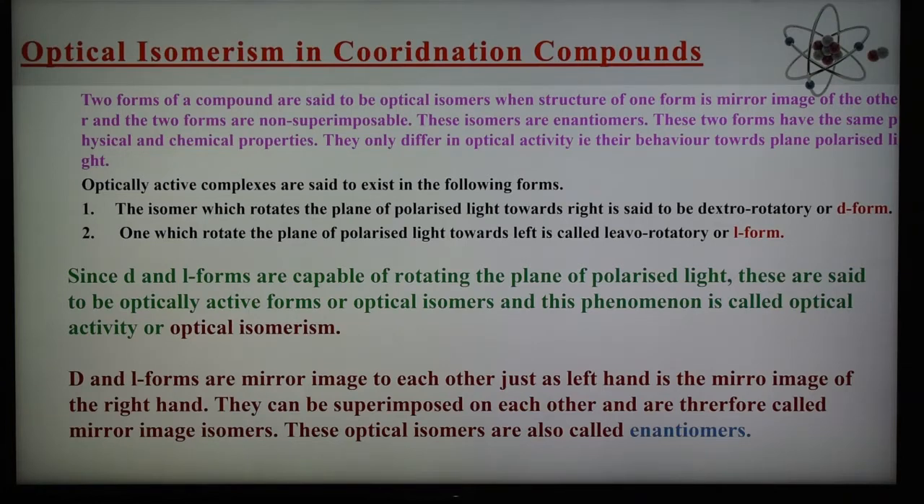Again repeating, D and L forms are capable of rotating the plane polarized light. These are said to be optically active and are known as optical isomers, and the phenomenon is known as optical isomerism. Another important point is that D and L forms are mirror images of each other, just as the left hand is the mirror image of the right hand. They cannot be superimposed on each other and are therefore called mirror image isomers. These optical isomers are also called enantiomers or enantiomorphs. So in this way there are two types, D and L.